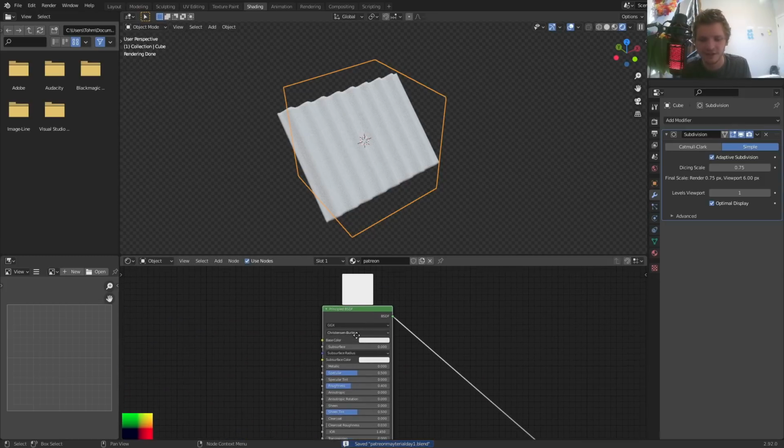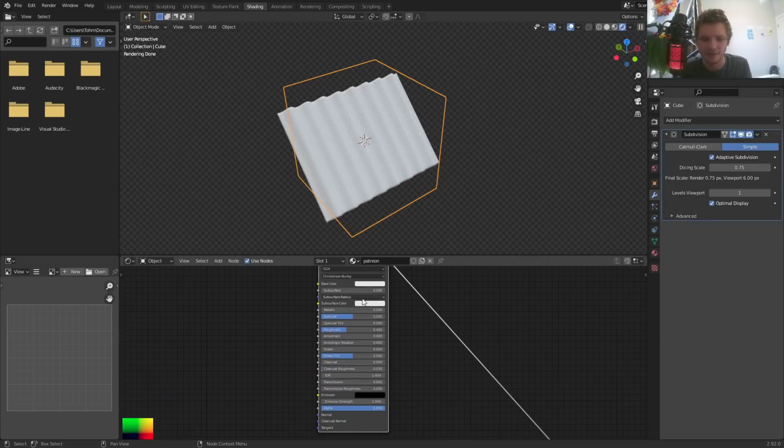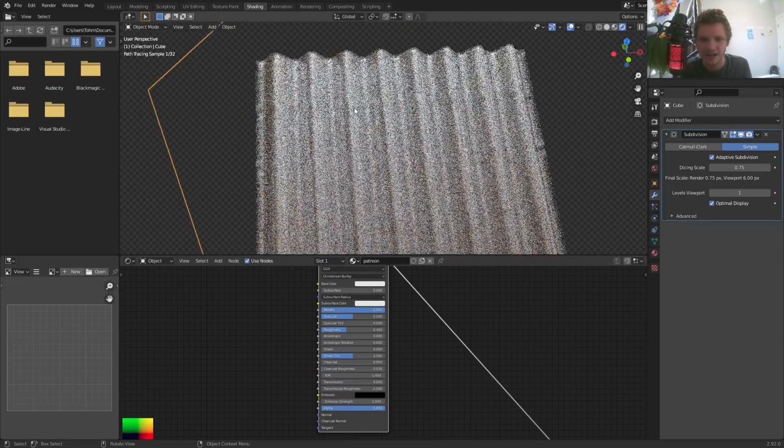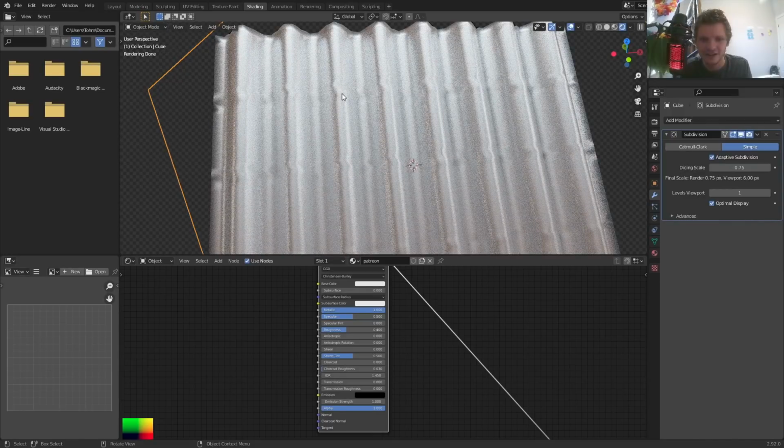For the surface, I'm going to keep it super simple. I'm going to make it metallic to begin with, just to see what we're working with. And by the way, this is an opportune time to see what a low amount of geometry will look like.